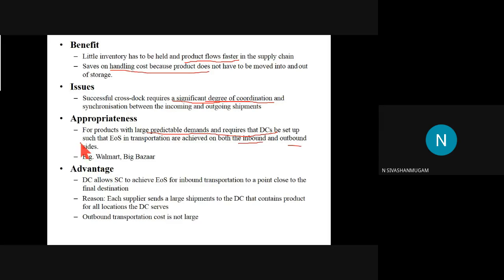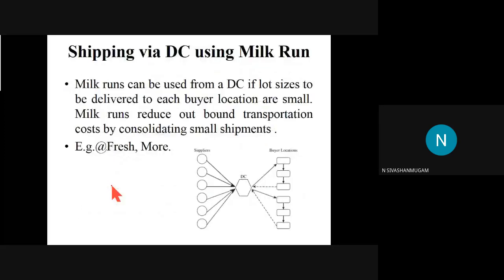So these are the valid points regarding this type of network, and regarding the advantage we have discussed a lot. Okay. So the advantage means there is no separate storage room, so obviously the cost will be reduced. And if you are able to run this kind of transportation network successfully, the overall efficiency of the supply chain will be more. Okay, that's an advantage of this type of network.